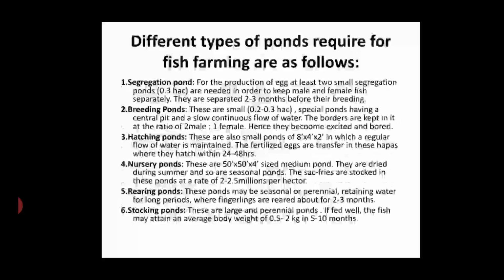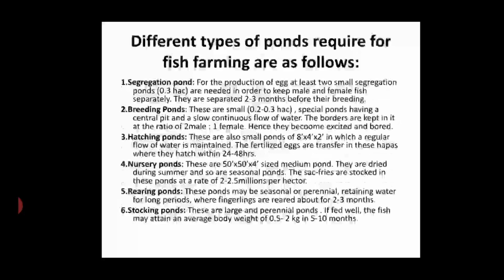Breeding ponds are used for breeding purposes. We should manage 2 males to 1 female in that breeding pond. Hatching ponds are used to fertilize the eggs or to hatch the eggs into fish.